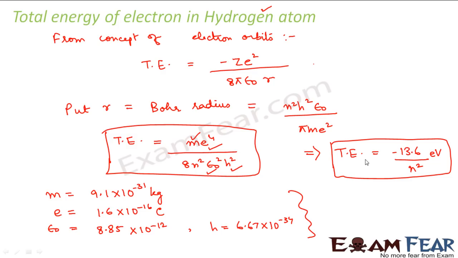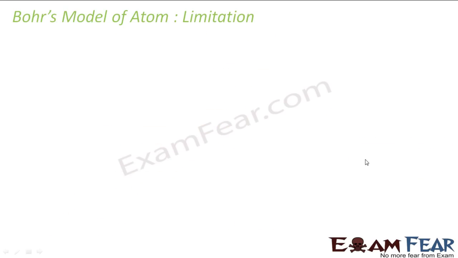Right, so this was the Bohr's model of hydrogen atom, which was able to overcome some of the limitations of Rutherford's model. However, Bohr's model of atom also had limitations. The first limitation being it is mainly for hydrogen. This became a very major limitation, right? Because Bohr gave this entire theory only for one atom, that is only for hydrogen atom, and there are so many elements. So if something is true only for one element, then it doesn't make much sense.